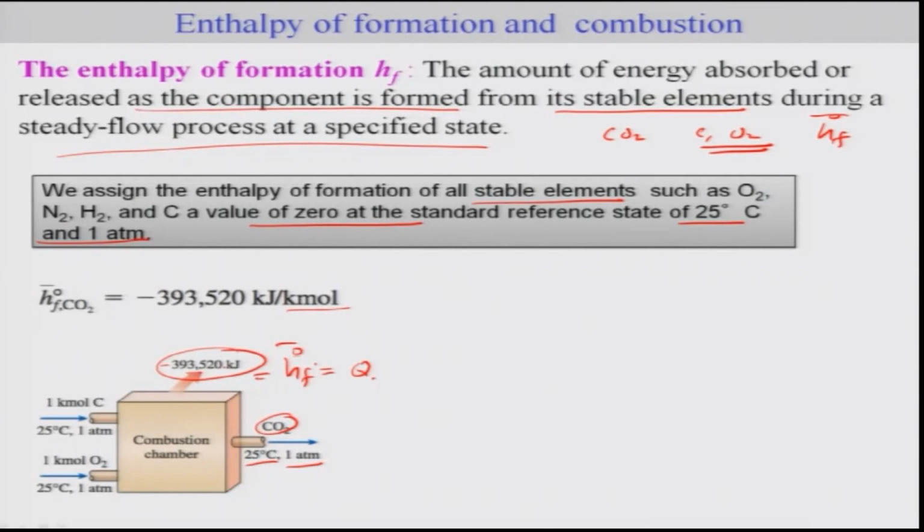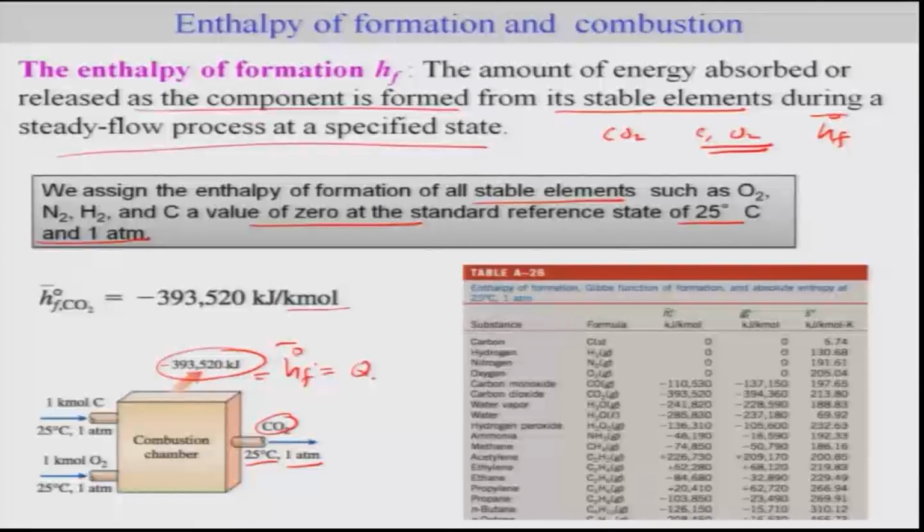Heats of formation for various elements and compounds are tabulated for us to use directly from the table, so that we can solve problems instead of finding the heat of formation for each individual compound. The common compounds or molecules are tabulated in Table A-26, as you can see here, where the carbon states are given in solid, gas, and later in liquid also.